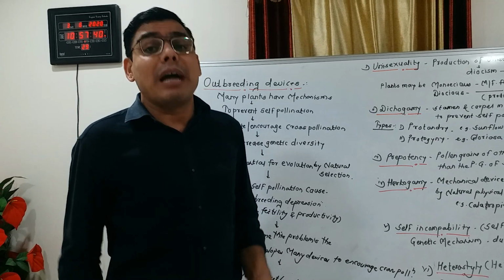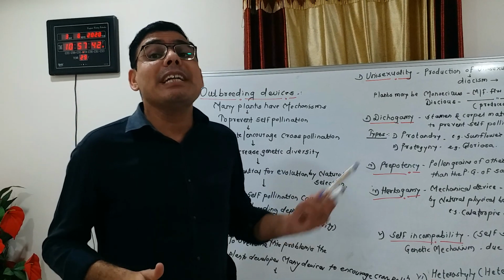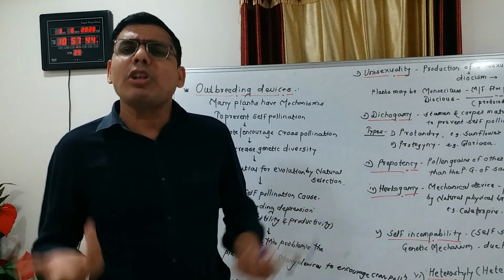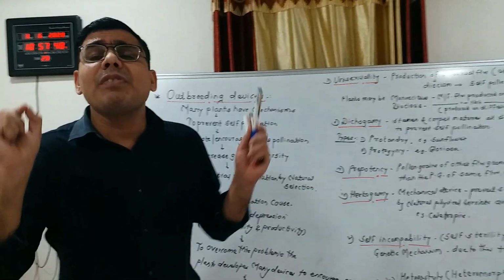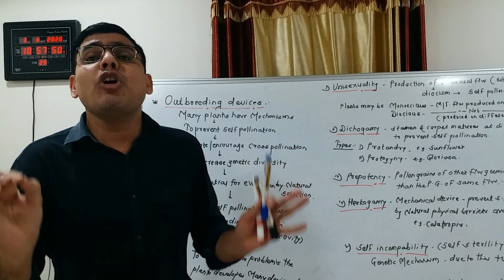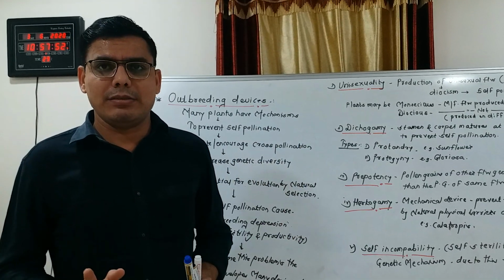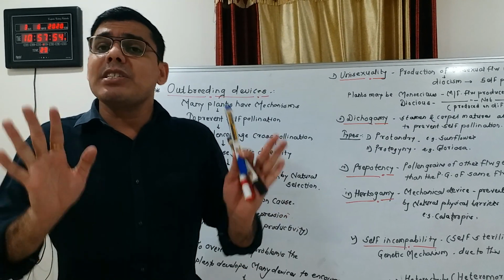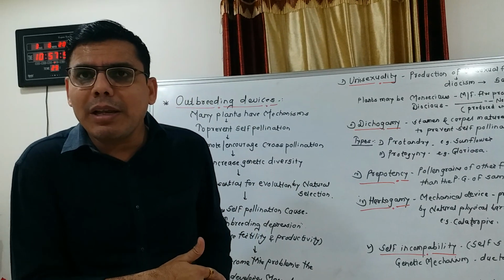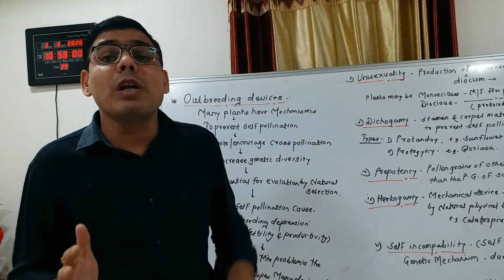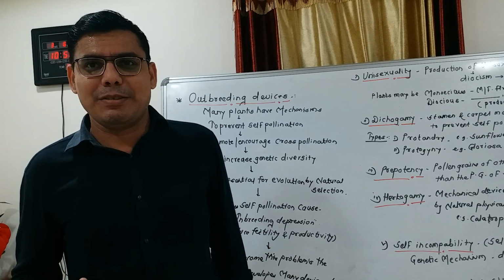Next we discuss dioecious plants. What are dioecious plants? Dioecious plants are those in which male and female flowers are not produced on the same plant; the flowers develop on separate plants.